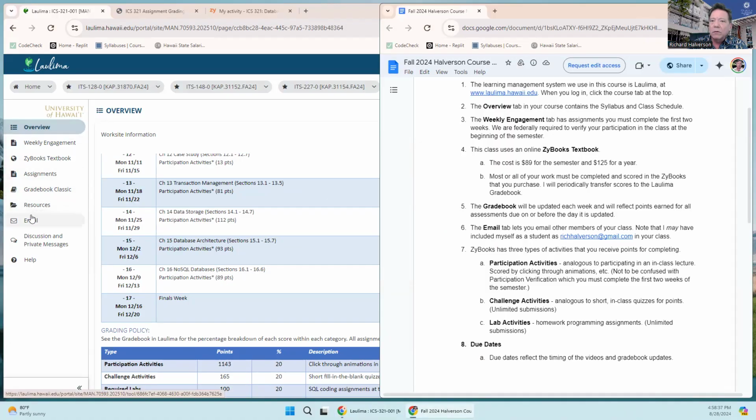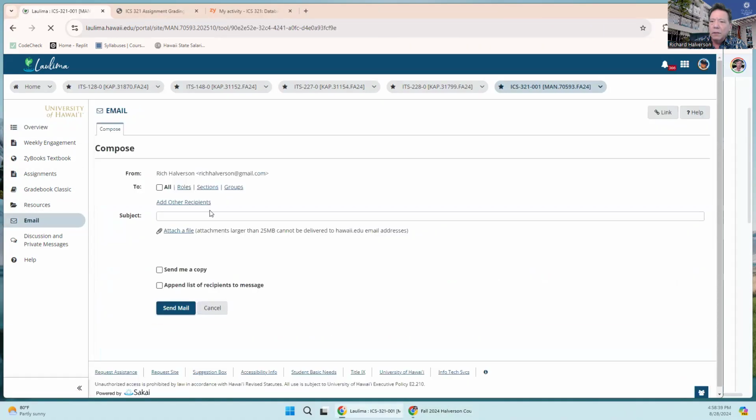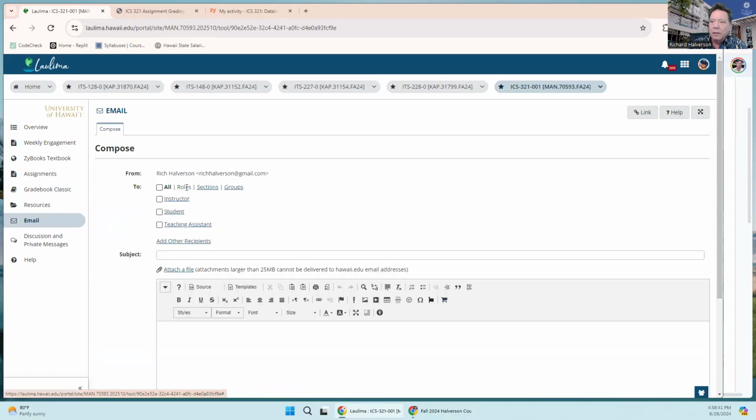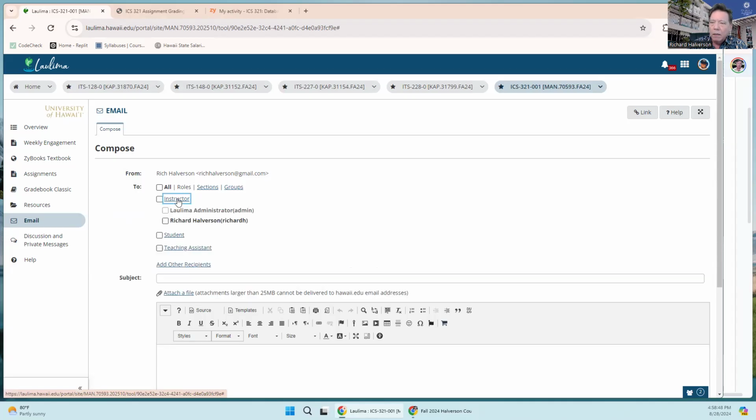The email, you can go in here and email anybody else in the class. You can email everybody. You can exclude people. I'm the only instructor. Now, I'm not going to click on student because I don't want to list all the students, because I don't want the video to have all the students' names on it. But if you look in that list, you're going to see that I'm in there as a student.